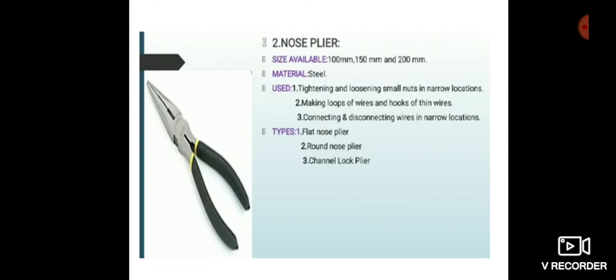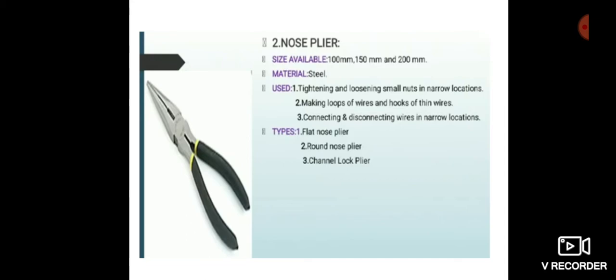Next one is the nose plier. The nose plier size is available in 100 mm, 150 mm, and 200 mm. Now the material used to make this plier, it is made up of steel.